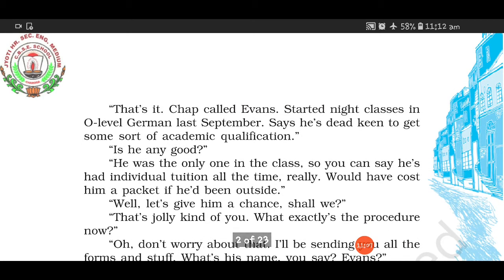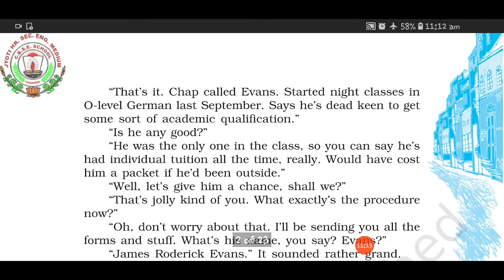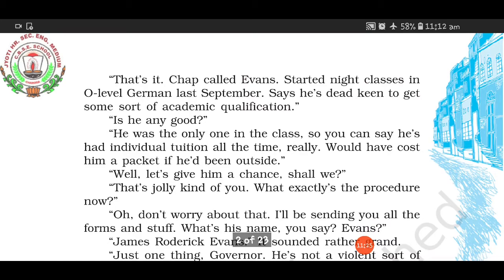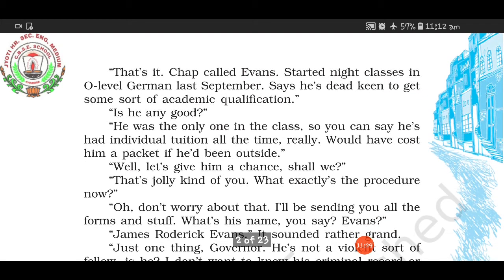Now, when the secretary said only one person, no, for the O level examination, the governor said, yeah, that's true. Only one person. That chap's name is Evans. In early March, the governor called the secretary, and said that Evans had started taking night classes of German language from last September.